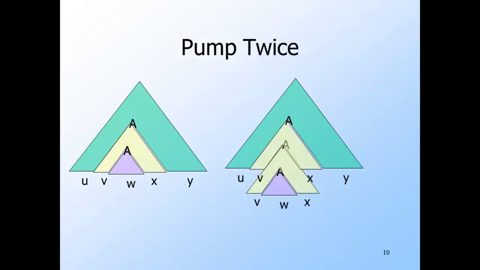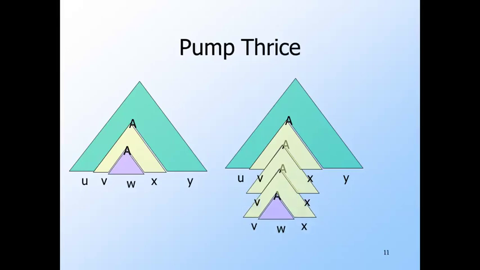Or we could pump twice, that is, replace the purple tree by the yellow, which has the purple within it, and you get a parse tree whose yield is uvvwxxy. And in the previous tree, representing pumping twice, we could again replace the purple tree by the yellow and get a bigger tree whose yield is u, 3 v's, w, 3 x's, and then y.